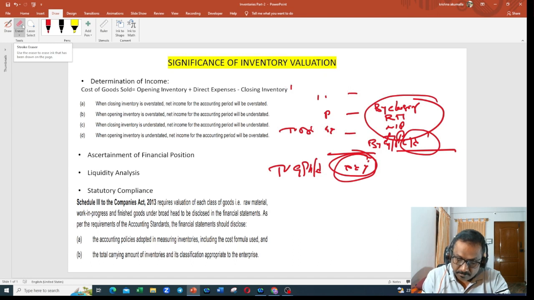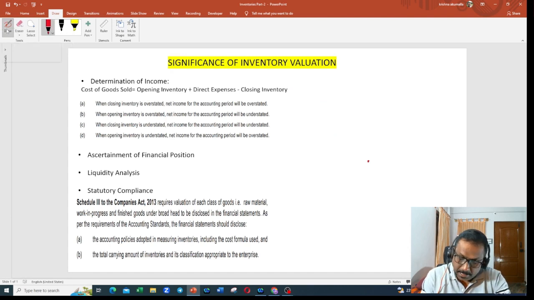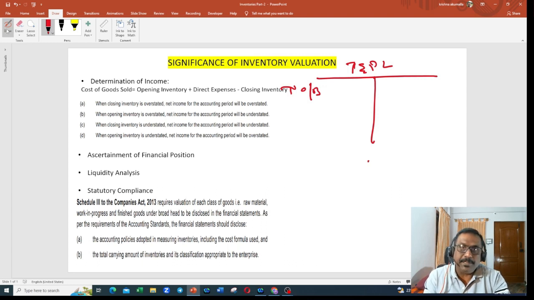Let me clean this up first. Let us say I'm preparing the trading and profit and loss account, with the opening balance including raw material, work in progress, and finished product. The actual opening balance is 1 lakh, but I valued it at 90,000 by mistake.